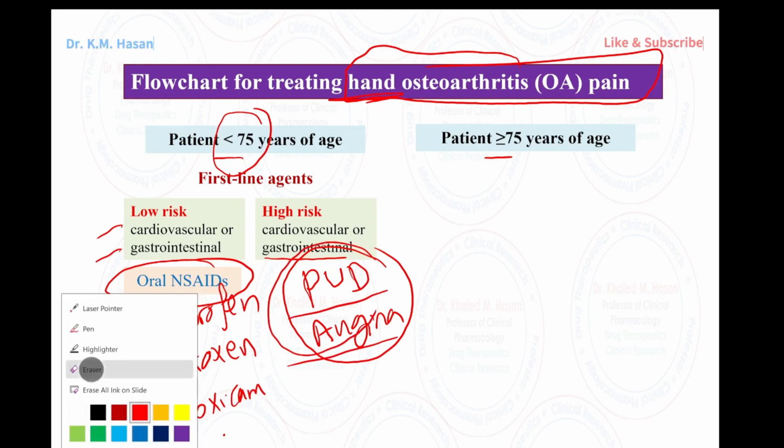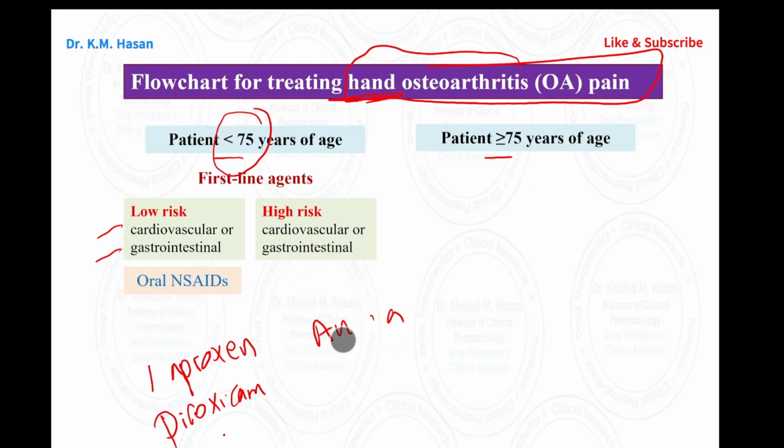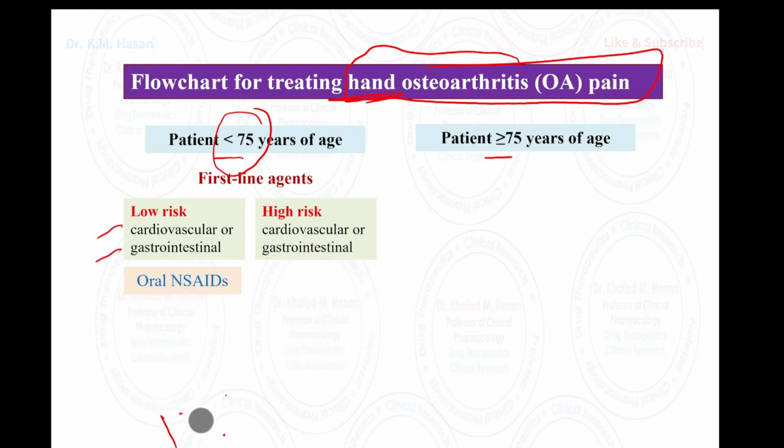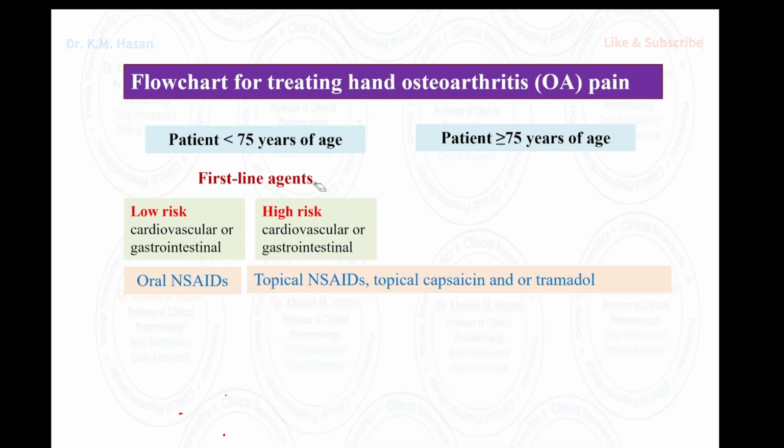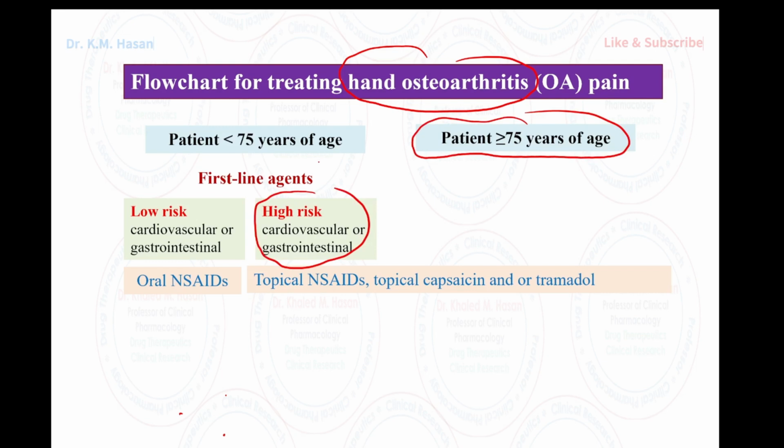Okay, let me clean what we have here. Okay, to go to the next step. Okay, if the patient suffers from hand osteoarthritis, let me do it again. Hand osteoarthritis, and the patient has high risk, this is number one. Or we have a 75-year-old patient, for example, coming to the clinic. How can we manage? You can prescribe topical NSAID, topical capsaicin, or tramadol.